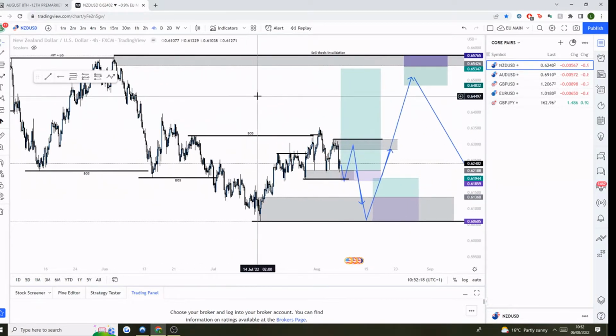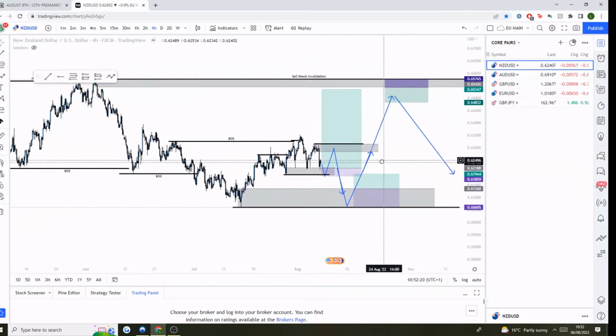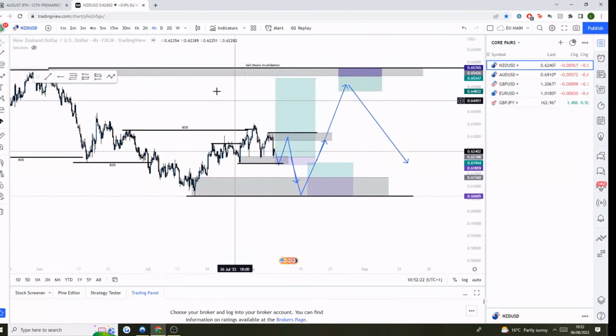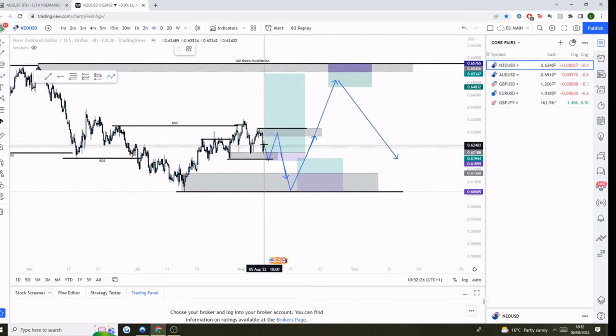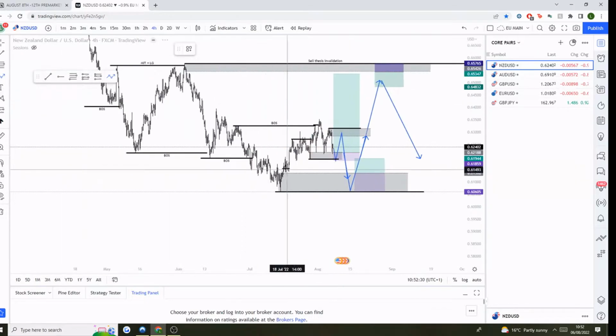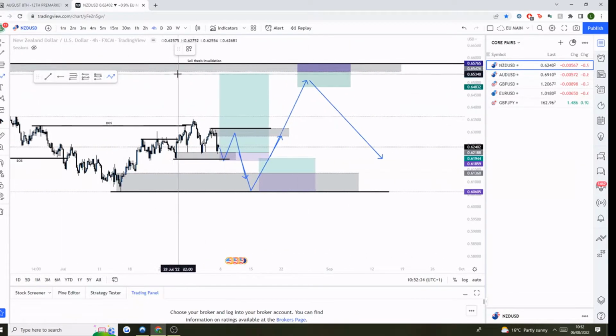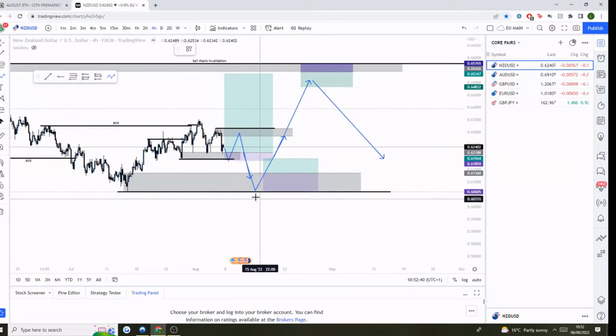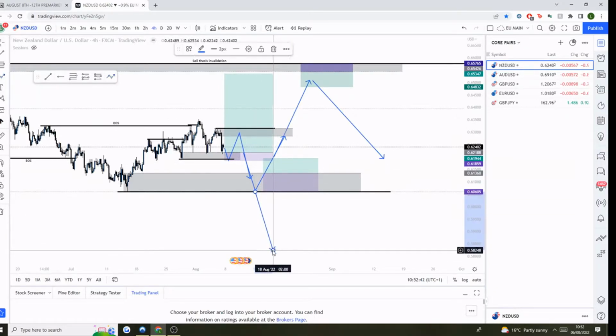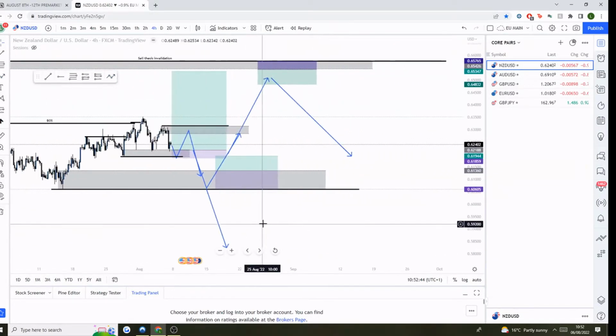So guys, I hope that wasn't too complex, but that's my view on NZD this week, and it essentially comes down to this daily order block here, this overall sell situation. We're essentially going to either be continuing up towards that, and that's going to be happening away from there, or away from here, or we are just going to now continue to make lower lows on the daily. So that is NZD this week.